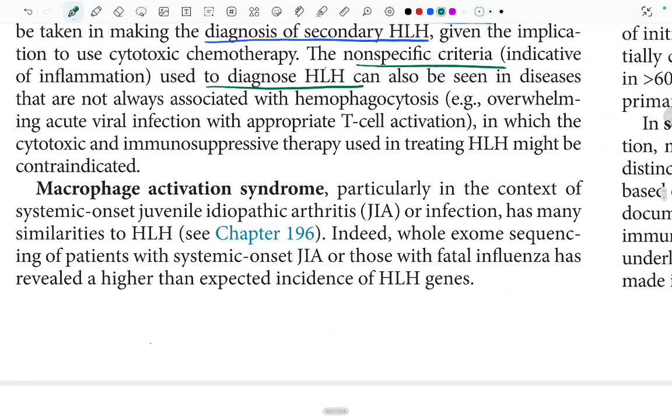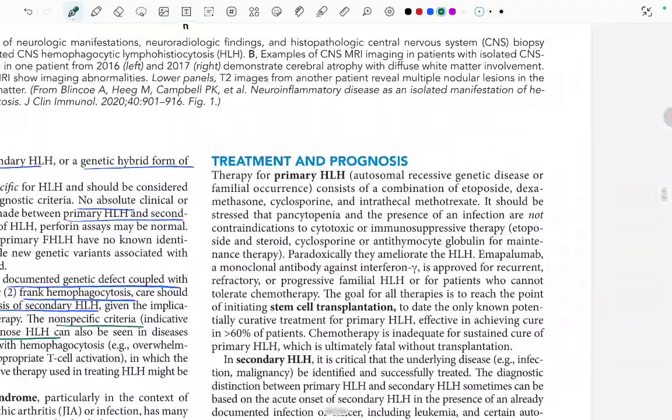Macrophage activation syndrome, particularly in the context of systemic onset juvenile idiopathic arthritis or infection, has many similarities to HLH. Indeed, whole exome sequencing of patients with systemic onset JIA or those with fatal influenza has revealed a higher than expected incidence of HLH genes.